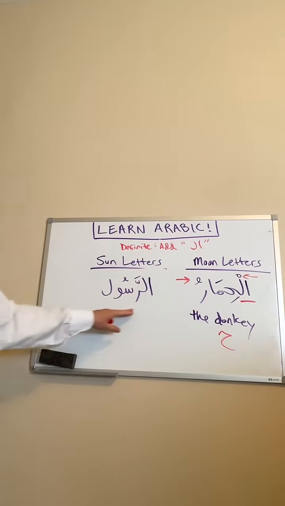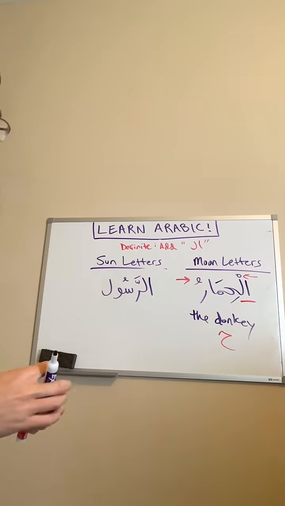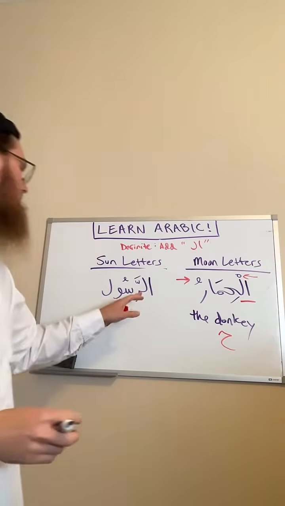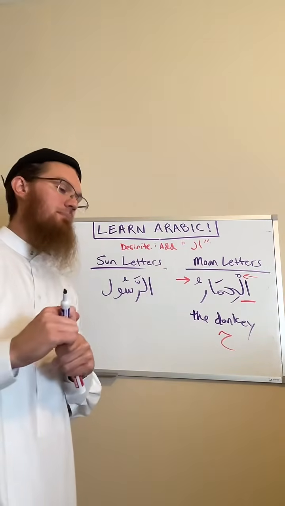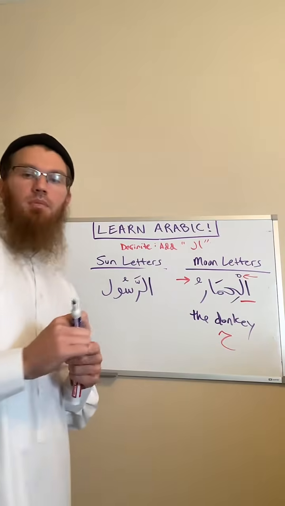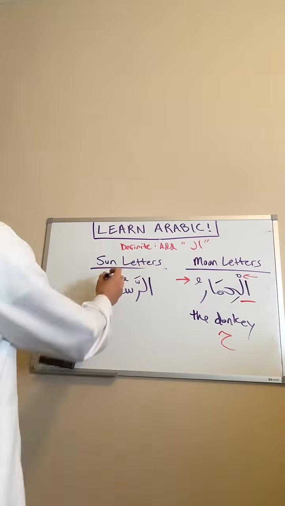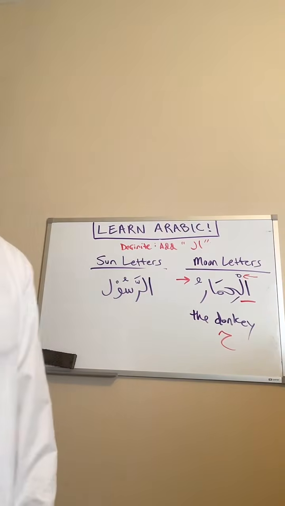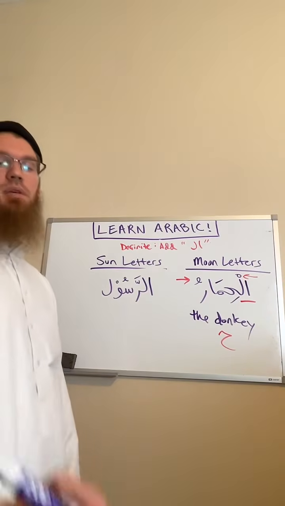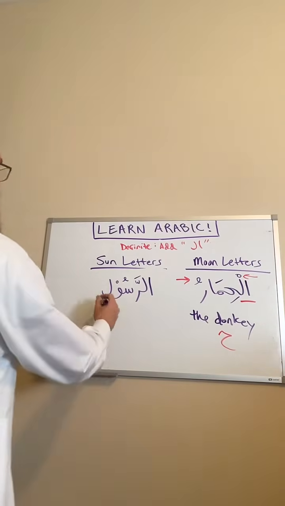All right, who can define this word for me? Al-Rasul. What does this word mean? Nabi means prophet. Al-Rasul means messenger, right?